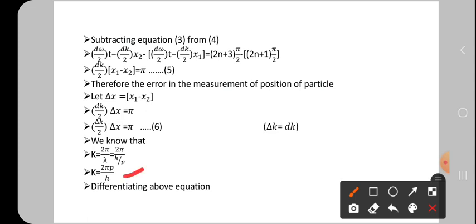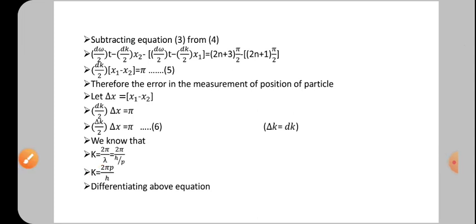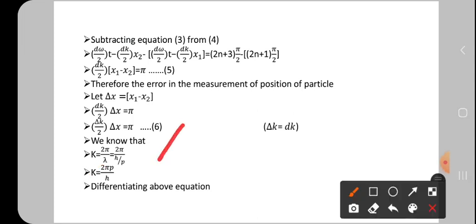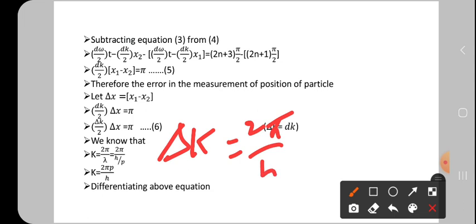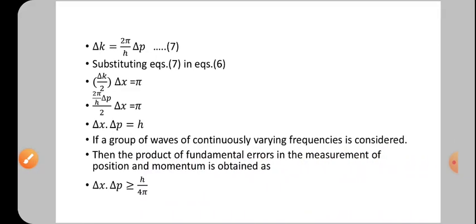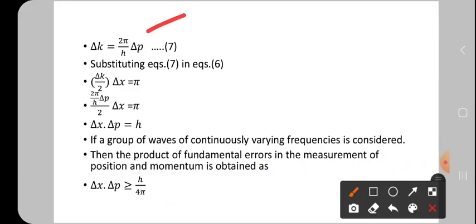Next, differentiating the above equation, so you have to differentiate this equation. Differentiating, what you get is delta k, not dk, only delta, we differentiate with delta only. 2 pi is constant, h is constant, and the differentiable quantity is only p, so it becomes delta p. So we get the formula delta k is equal to 2 pi by h into delta p. See that, it is equation 7.